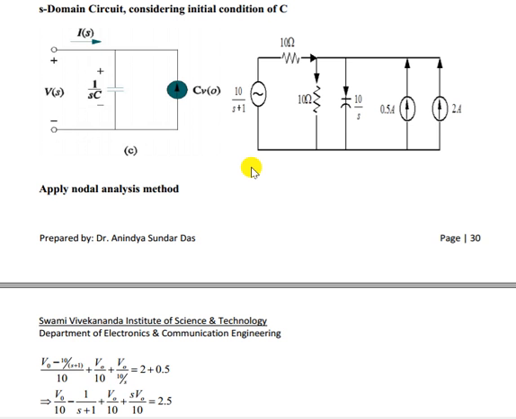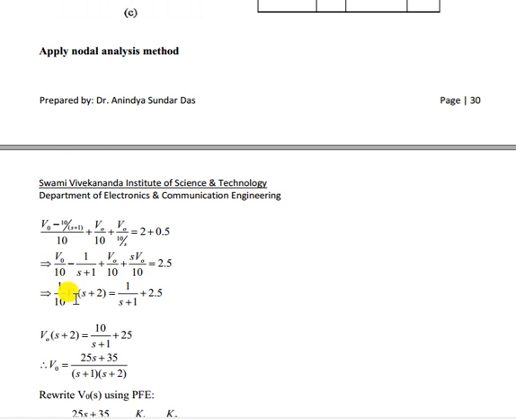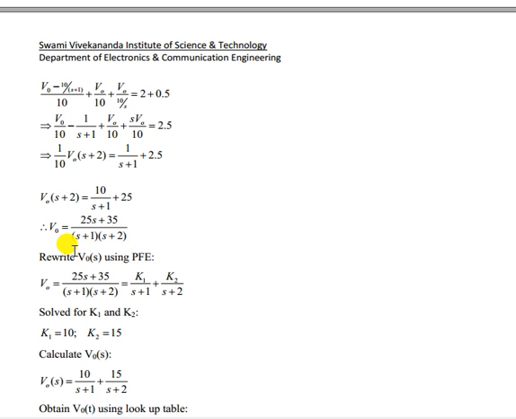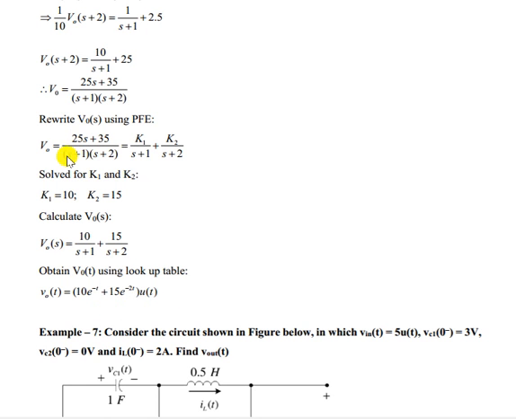Then we have to solve by a simple method. Apply KCL at this node. What you will get, this is say your V0. V0 minus this term by 10, V0 by 10, then V0 by 10 by S equal to two currents entering, that is 2 plus 0.5, 2.5. Then you can find out the expression for V0 from that, and you can solve it and get the value in time domain by doing inverse Laplace transform.